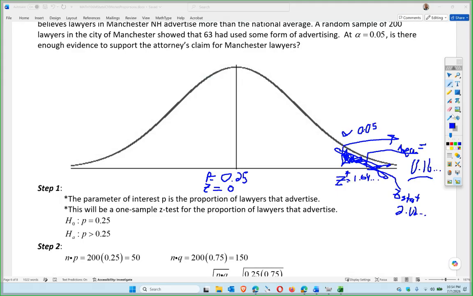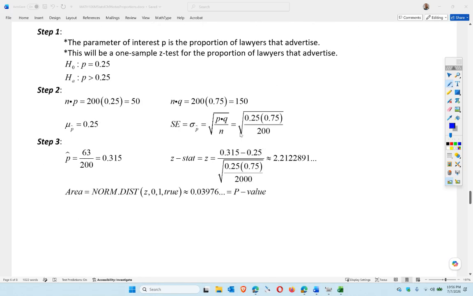I'm sorry, I did that wrong. The area is 0.016, right? This is less than this. So if p is low, the null must go, correct? Okay, so let's go down to here.